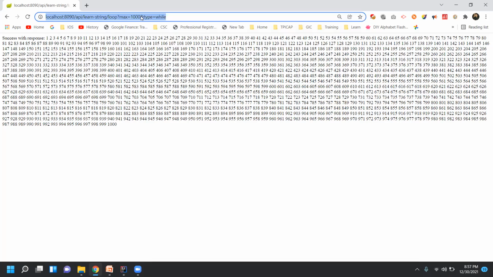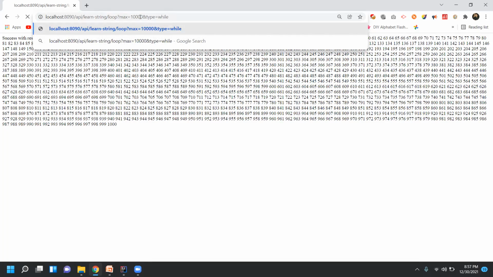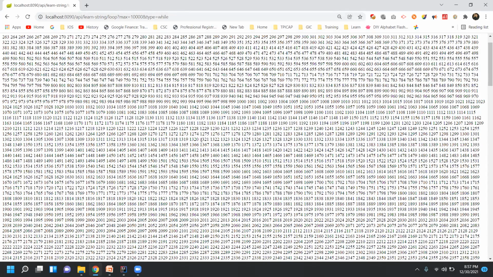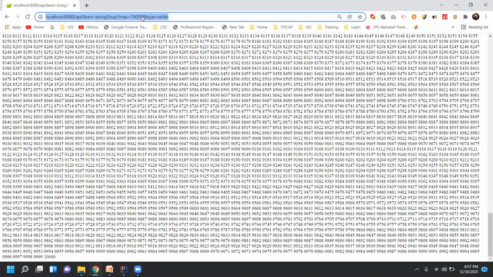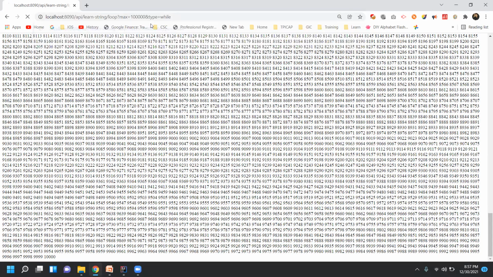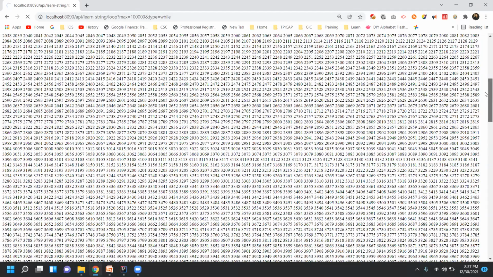This way you can change the values here, and it will print those many numbers. If you add one more 0 here using while loop, it will print like this. Keep on adding zeros and try for yourself how long it can print. Max int is int, so it cannot print more than 2147483647, the max value of int.